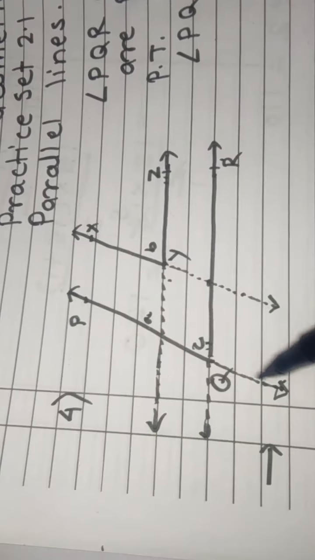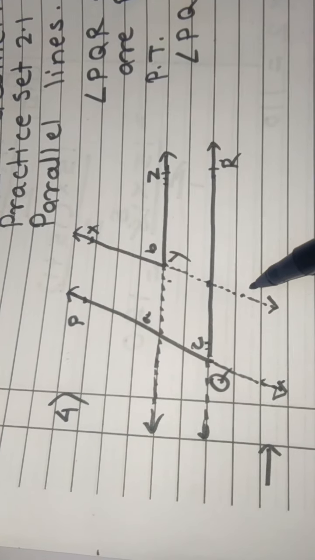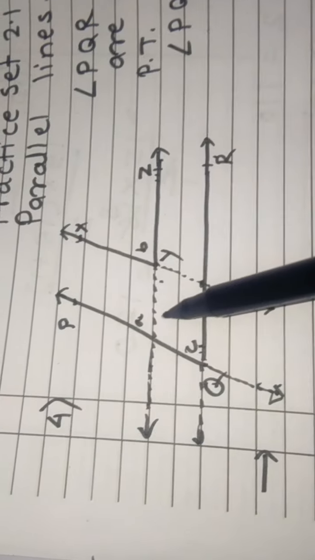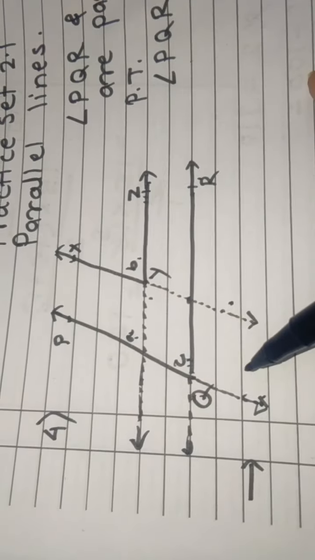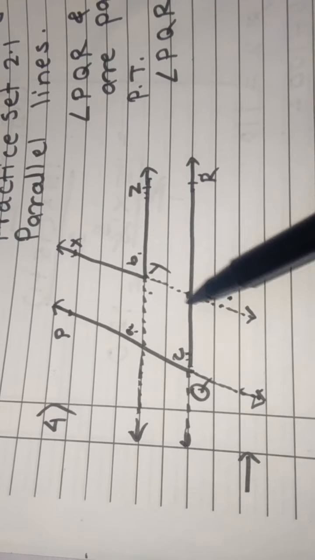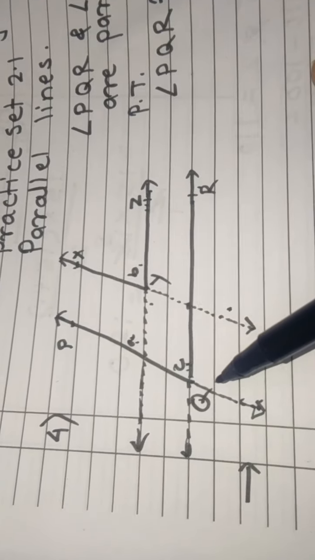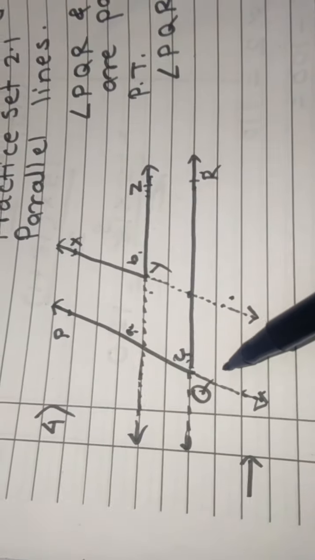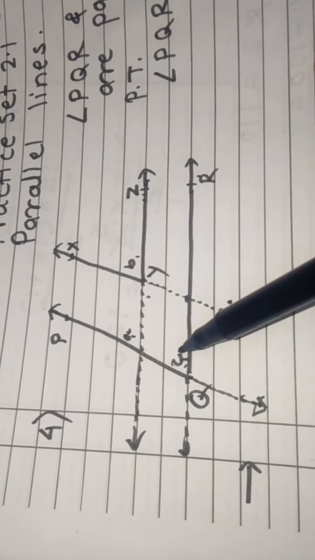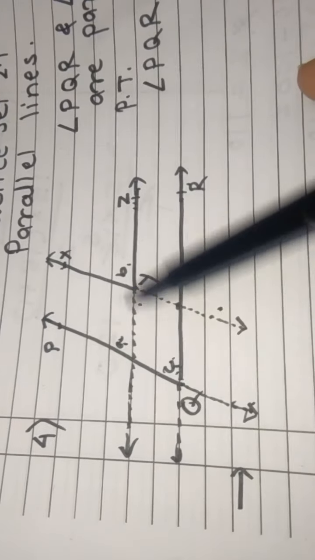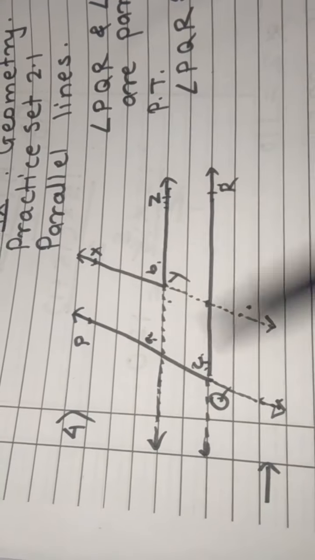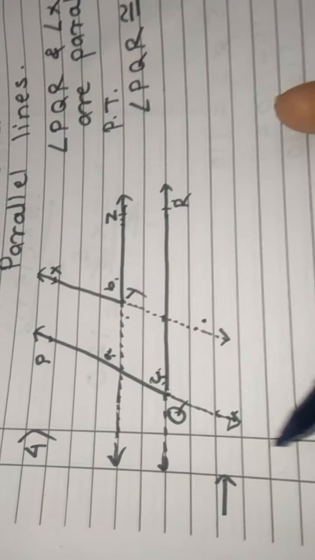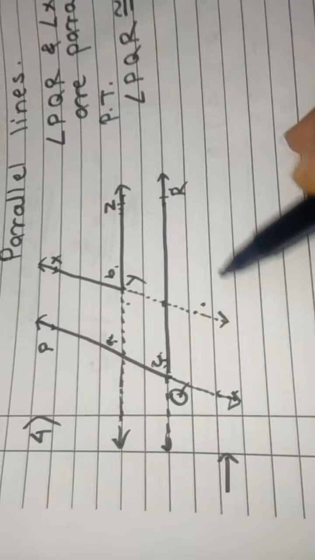If we take line PQ and this line XY parallel lines and take this as a transversal, then again A and B are corresponding angles. Then A and C are same, A and B are same. Obviously, by the property of transitivity, B and C are also same. But angle B is XYZ and angle PQR is angle C. Okay, this only we have to write.